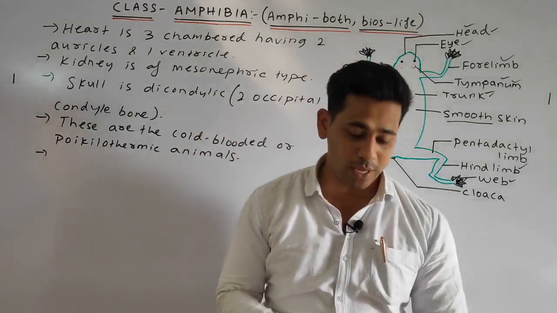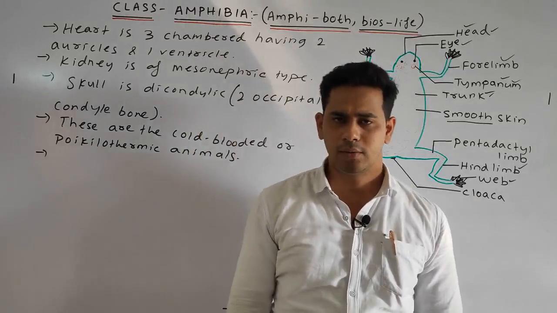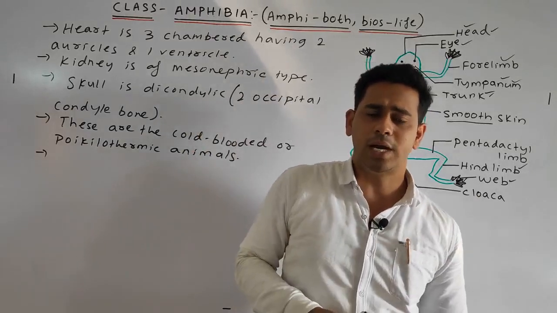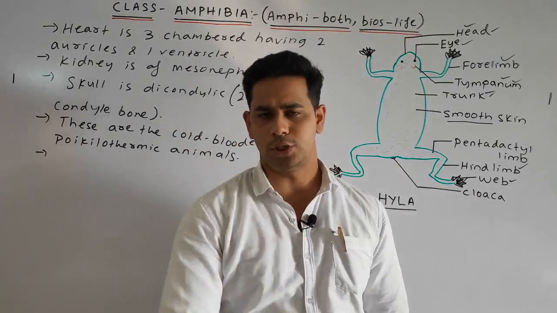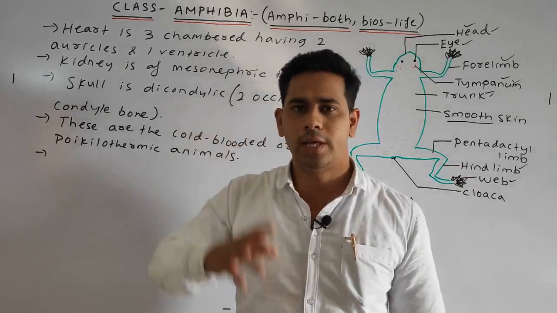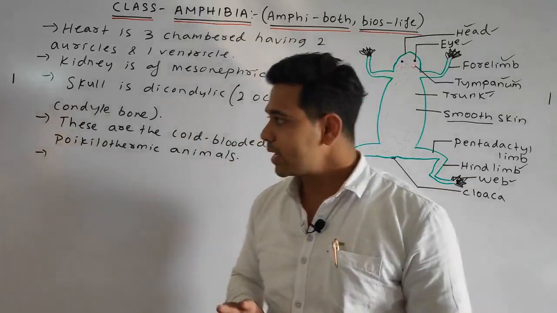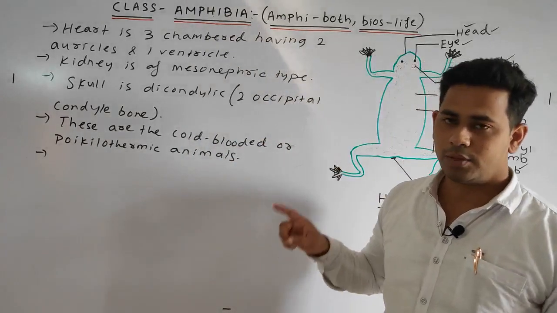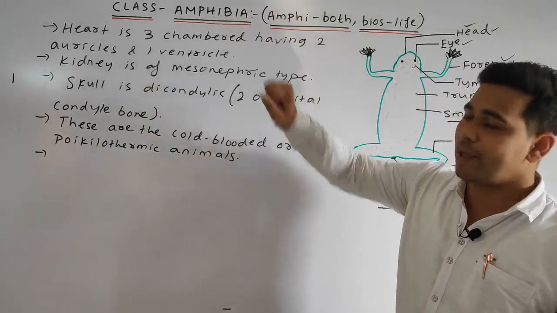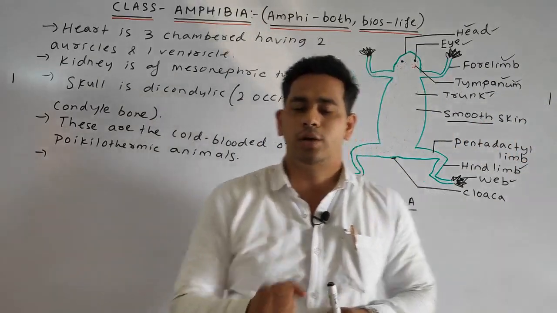Okay, what does that mean? We have discussed warm-blooded and cold-blooded. In our case, we are warm-blooded: whatever the temperature changes in our surroundings, our body temperature, about 37 degrees centigrade, always remains constant. You go to a hotter area or a cold area, and our body temperature remains constant because we are warm-blooded. But in the case of the cold-blooded or poikilothermic amphibia, they adjust their body temperature according to the surroundings.